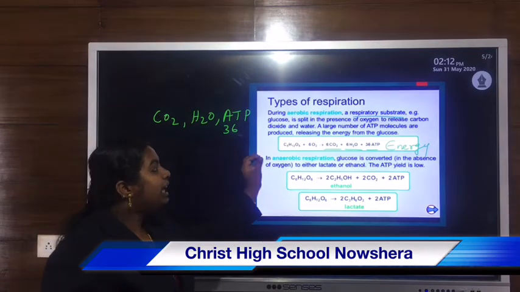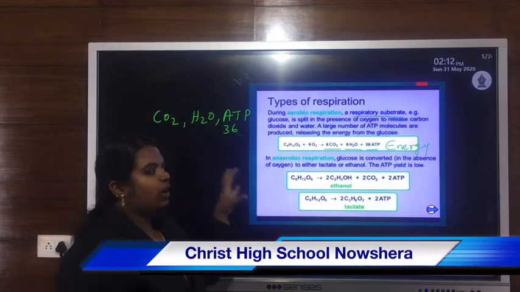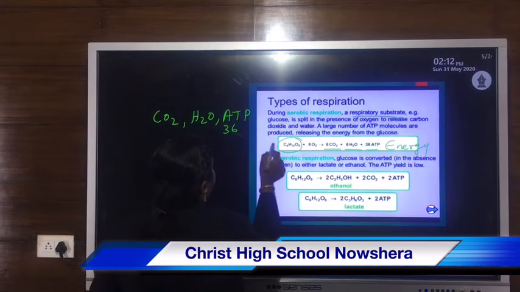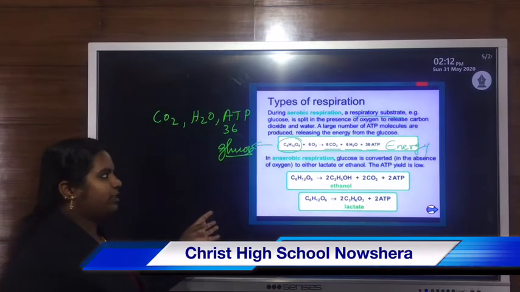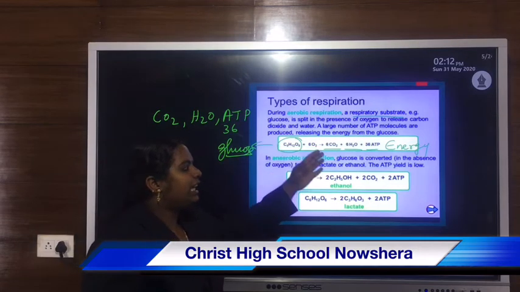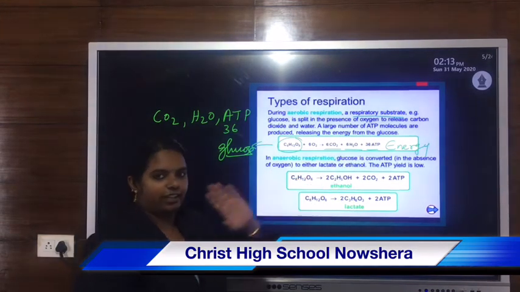Because complete oxidation, or complete breakdown of glucose, takes place during aerobic respiration, so it yields more energy, or releases 36 ATP.